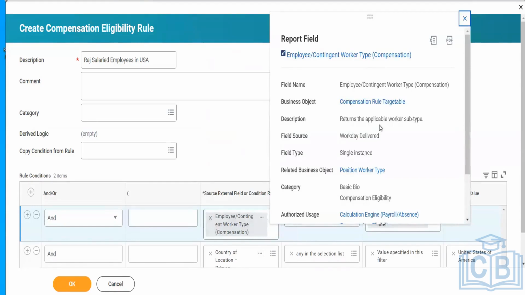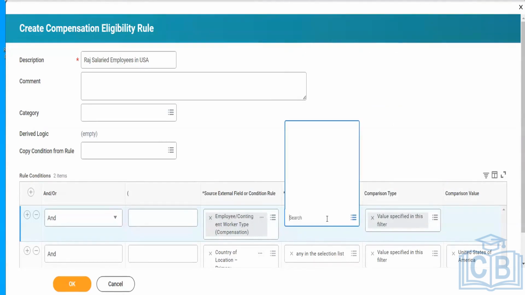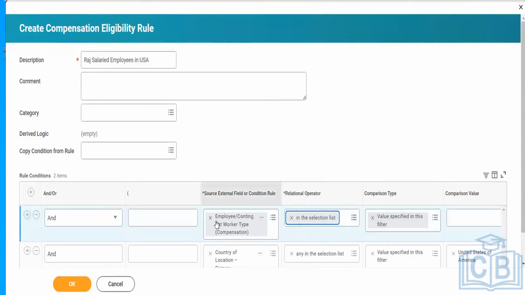This returns the applicable worker subtype. Normally, whatever field we are using, we have to check whether we are picking the right set of fields or not.